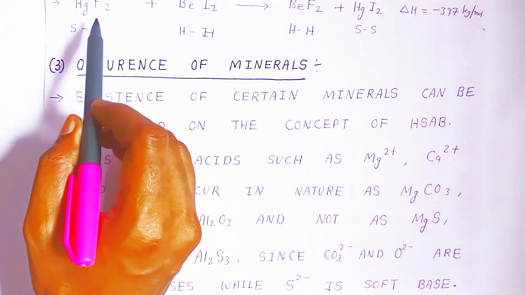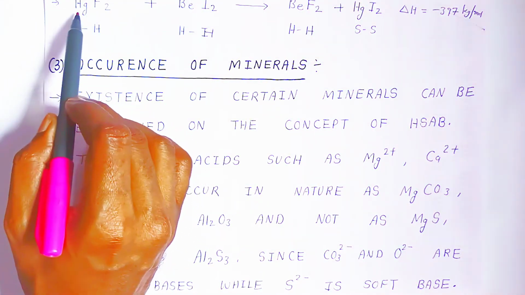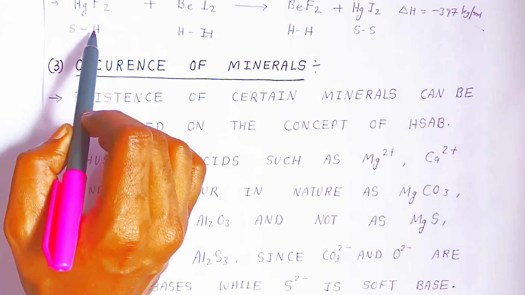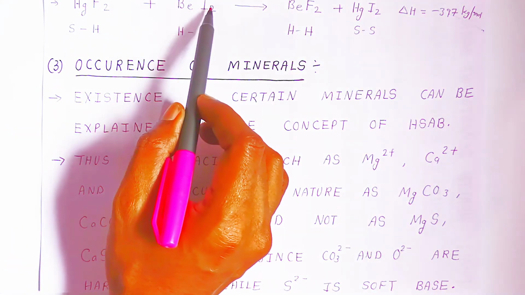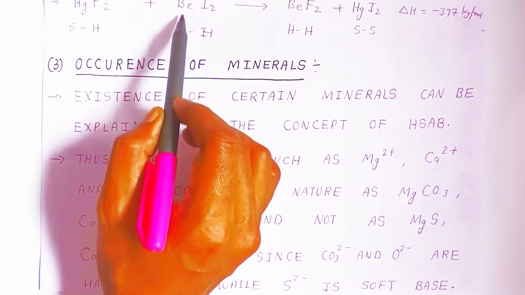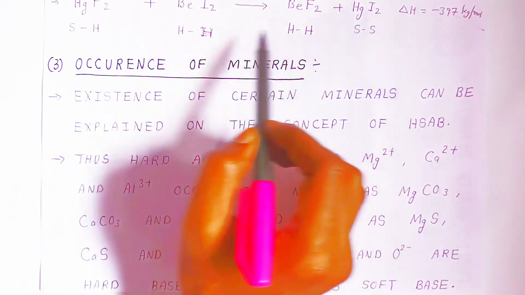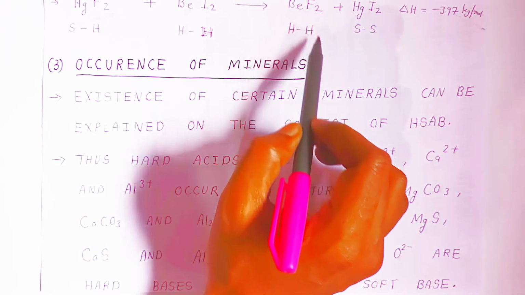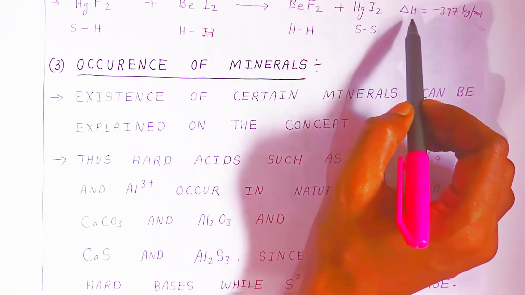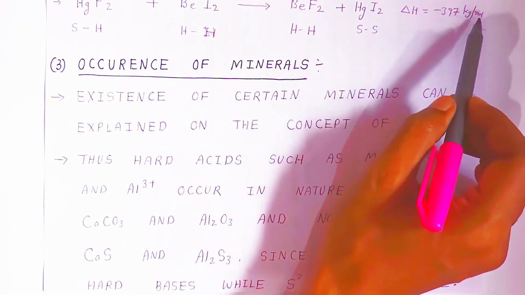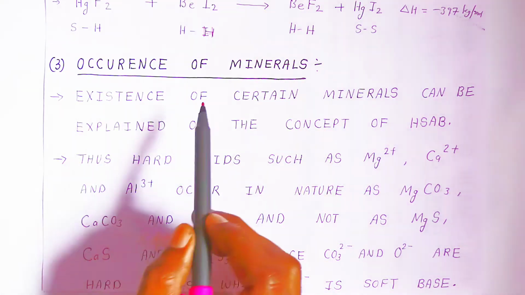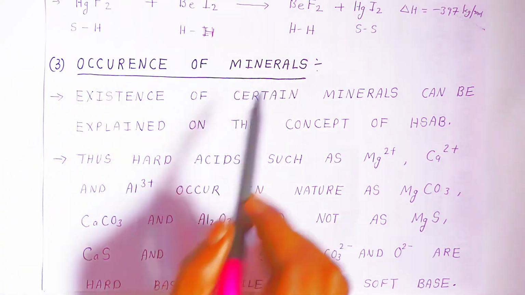Same thing, students, you can also see with mercury fluoride. Here mercury is soft and fluoride is hard. Here barium iodide: barium is hard and iodide is soft. So what happens, students? Hard combines with hard and soft combines with soft, forming barium fluoride and mercury iodide. Here the enthalpy is minus 397 kilojoules per mole. Understanding, students? Now we can also explain the occurrence of minerals.